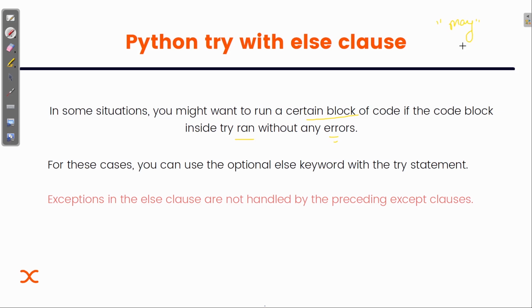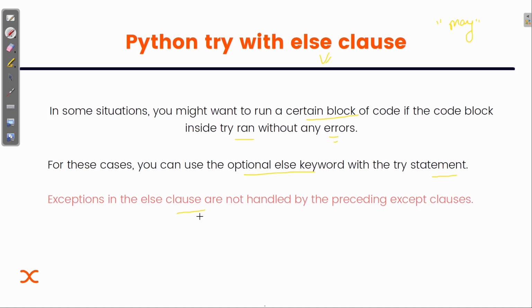And if it will not cause any error, then the exception will not work, we know that. But sometimes we want to run some part or block of code only if there is no error. That we can do inside the else clause. So for these cases you can use the optional else keyword with a try statement.